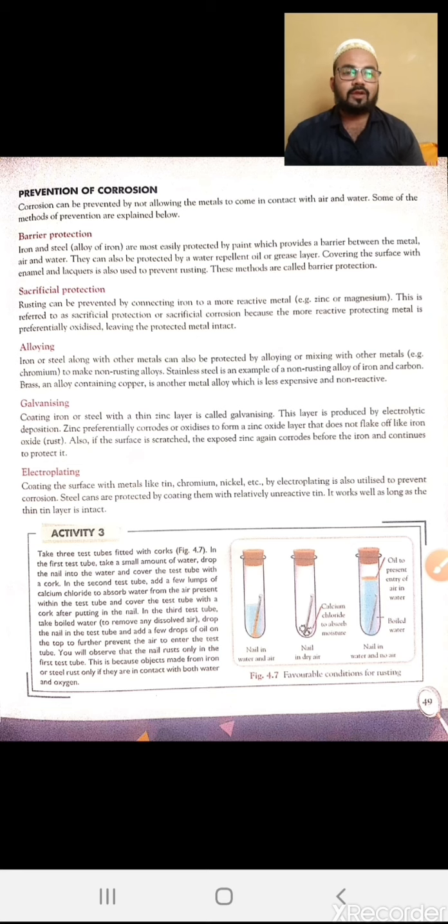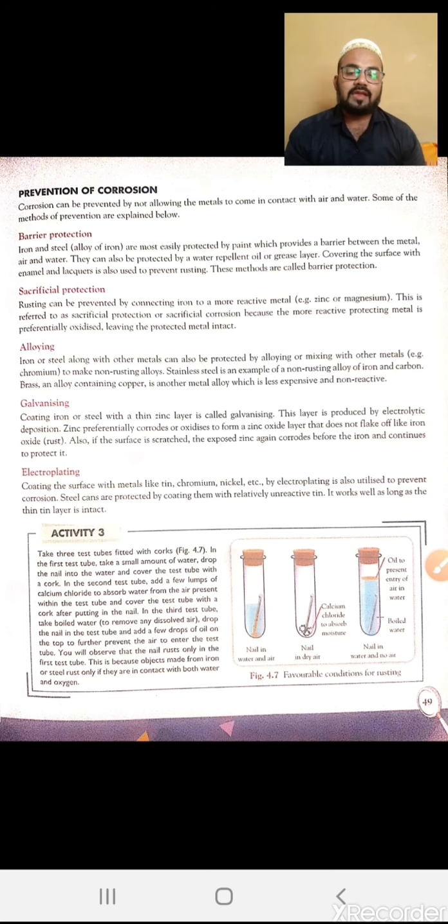The next step is electroplating. Electroplating is done in the presence of a solution, with two electrodes, one kept as positive and one kept as negative. The metal which is to be electroplated onto the other element is kept as the positive electrode, and the metal on which the coating is done is termed the negative electrode.